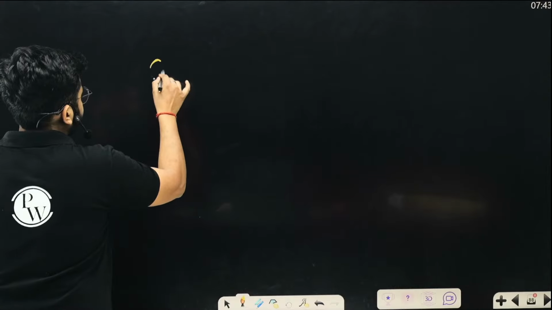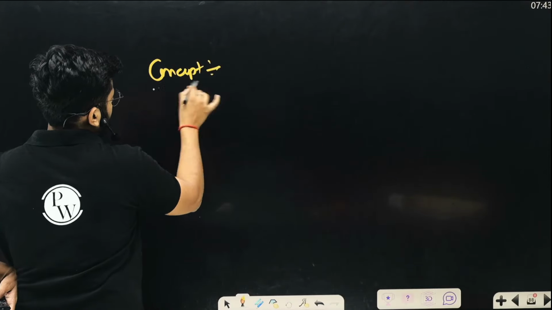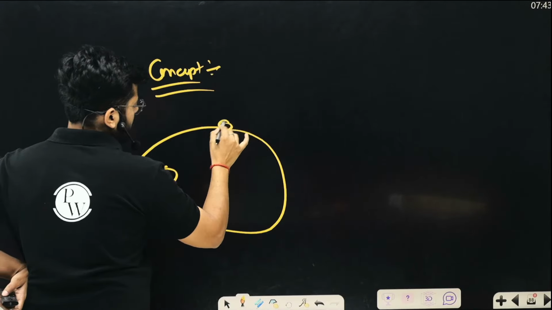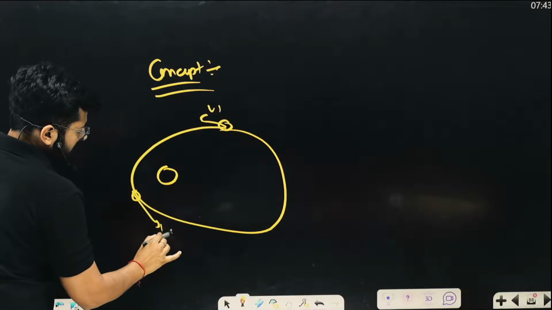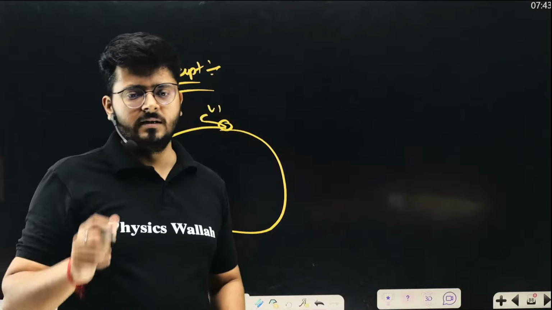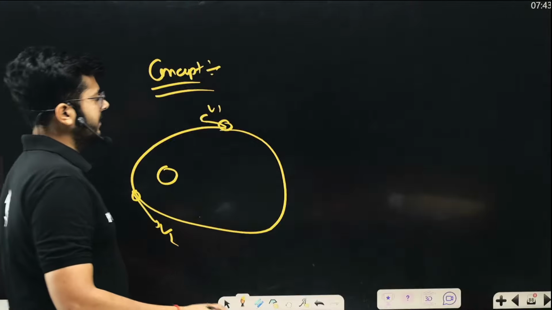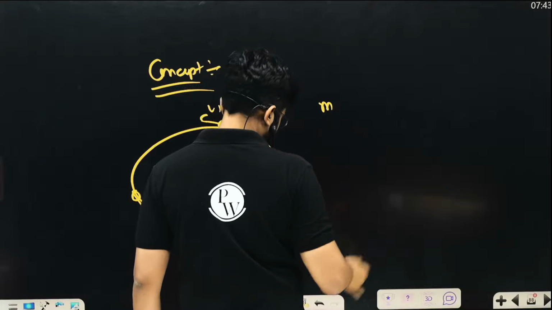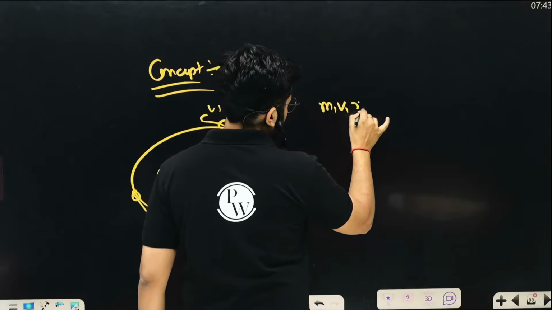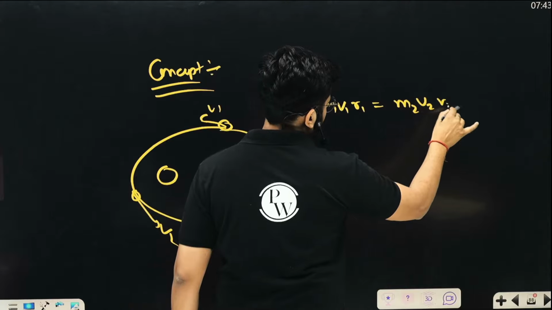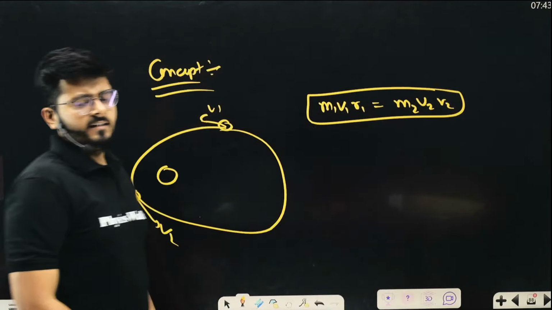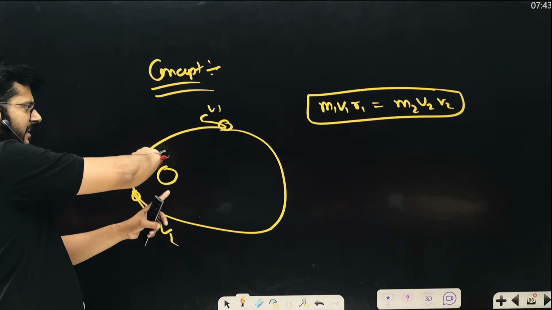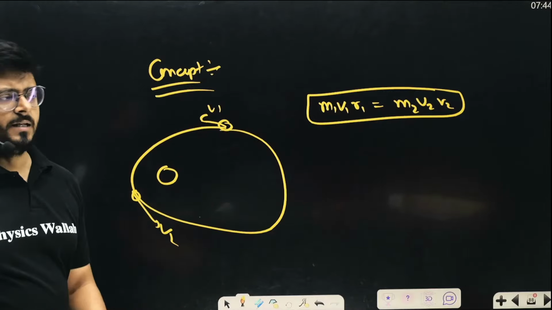You can say that when the planet is moving around the sun, right? So this is the velocity v1, this is the velocity v2. So what stays constant? The momentum stays constant. So we can say m1 v1 r1 stays same as m2 v2 into r2, right? This is the angular momentum, right? That does not change, right? Angular momentum will not change because the particle is covering like this and at an angle, so angular momentum is going to be the same, right?